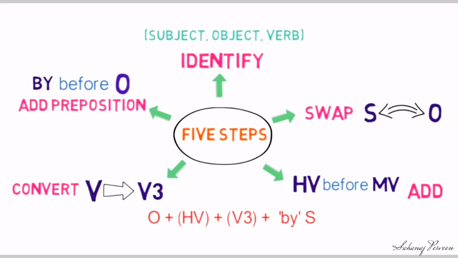Number 4, convert the main verb to the third form. That means we should turn the verb into past participle form. Number 5, add preposition by before subject. So the structure is object plus helping verb plus verb 3 plus by plus subject.